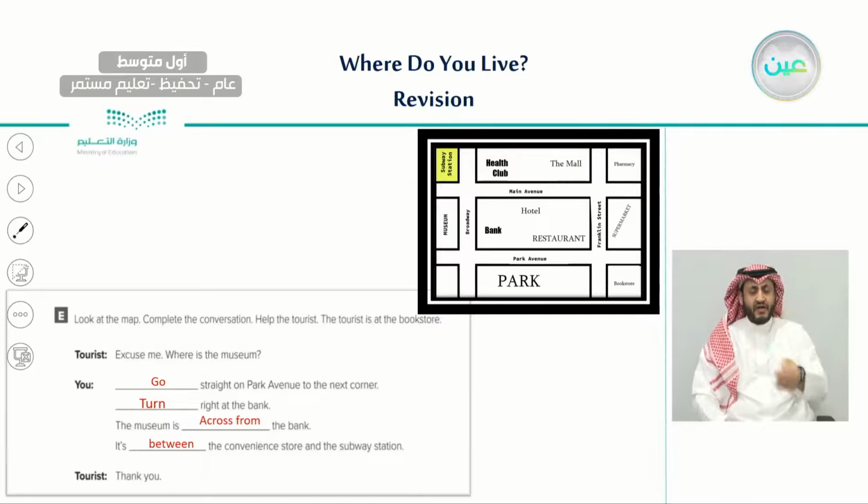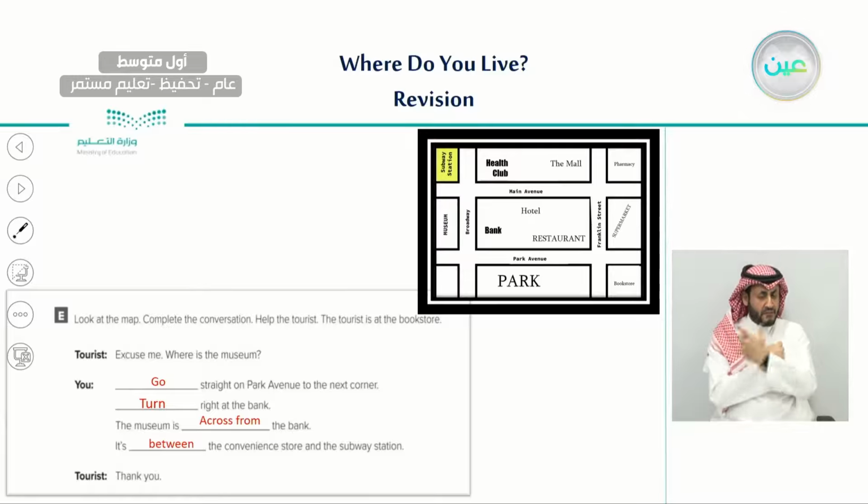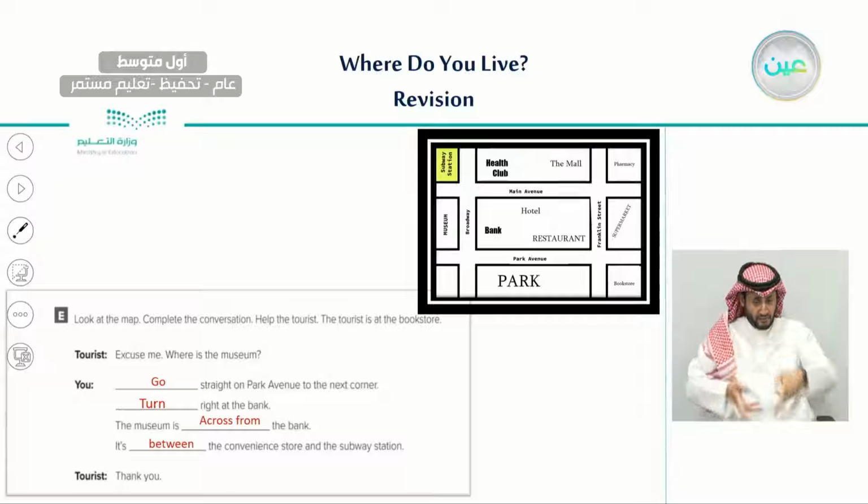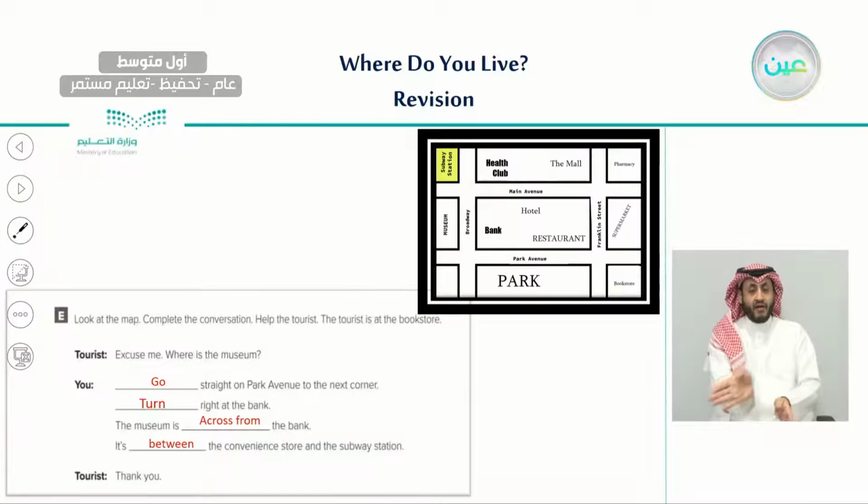And we completed this conversation. Let's read it together. The tourist says, where is the museum? And you and I help him to go to the museum. We said, go straight on Park Avenue to the next corner and turn right at the bank.